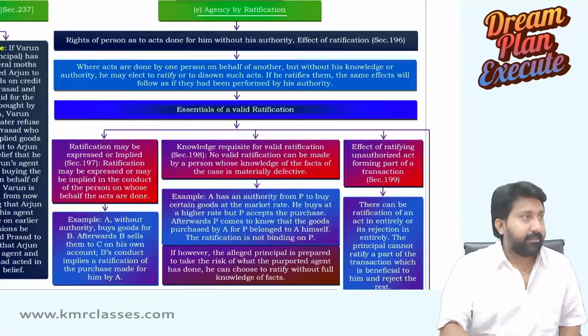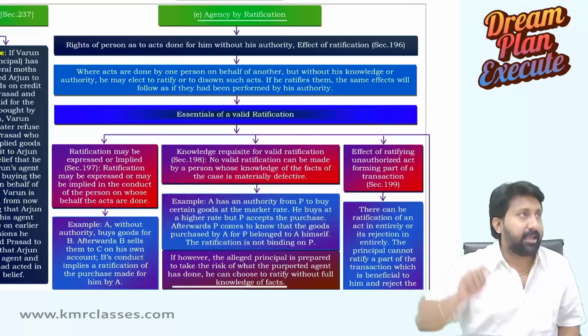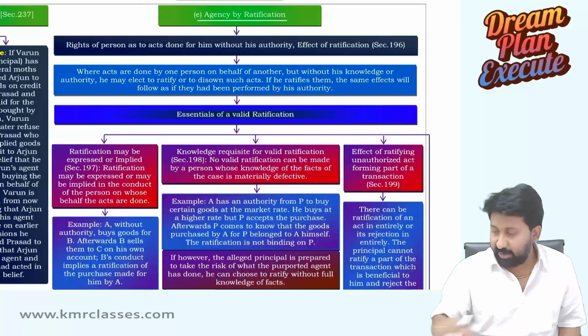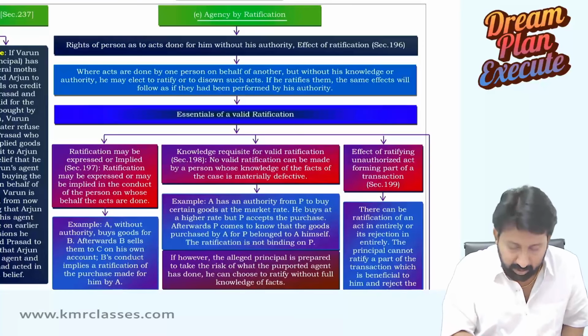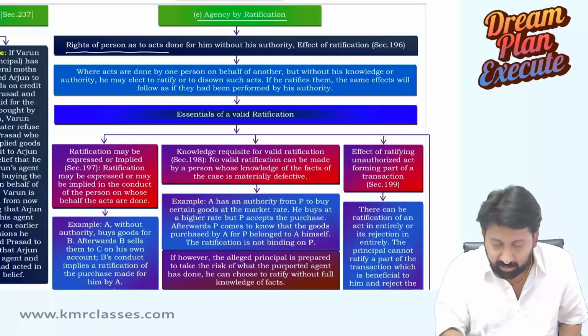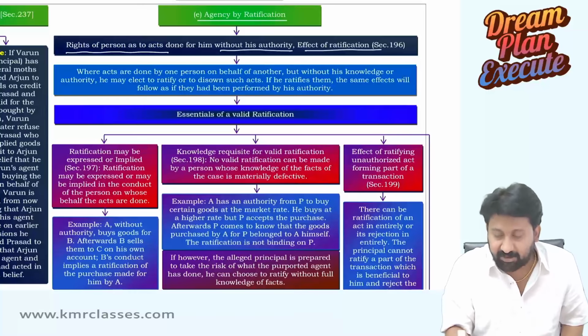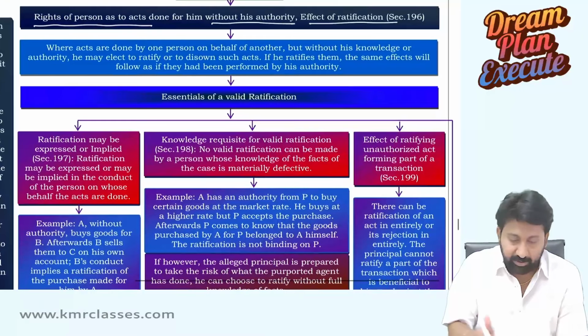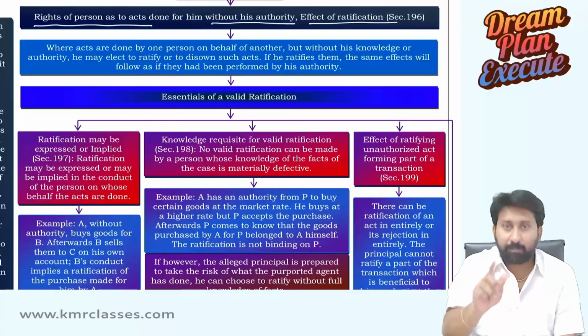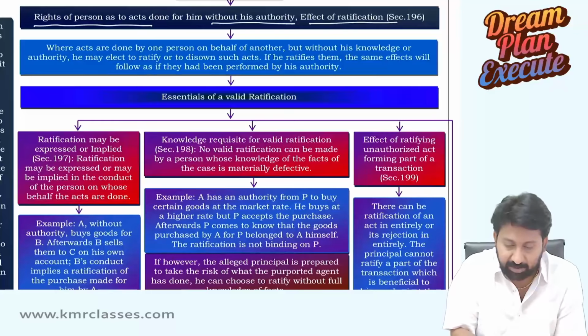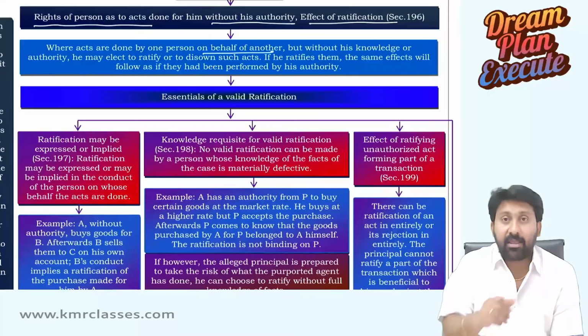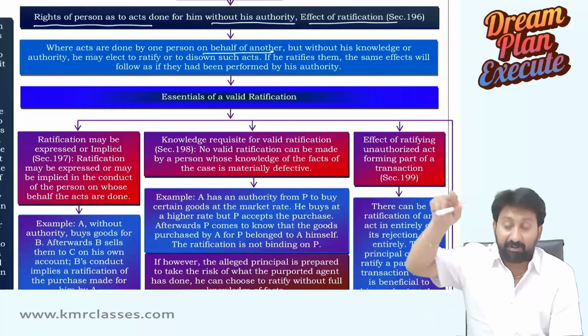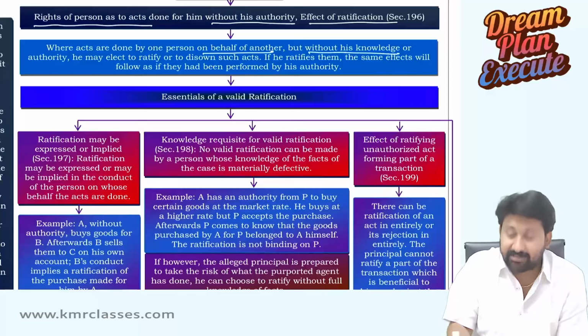Okay. See, agency by ratification. Rights of a person as to the acts done for him without his authority, effect of ratification. Read. Very, very important for exam. Where acts are done by one person on behalf of another, but without his knowledge. Just now I told you, he doesn't even know that it has been done.